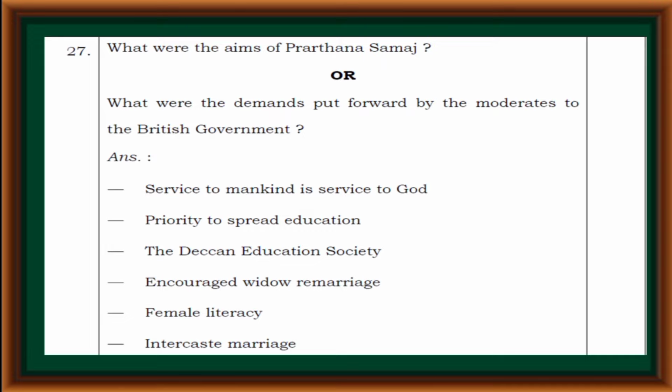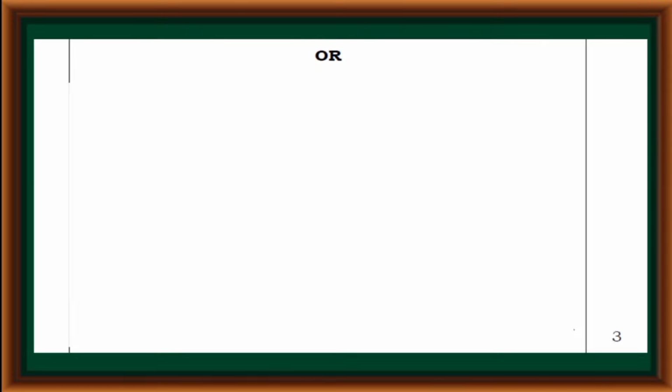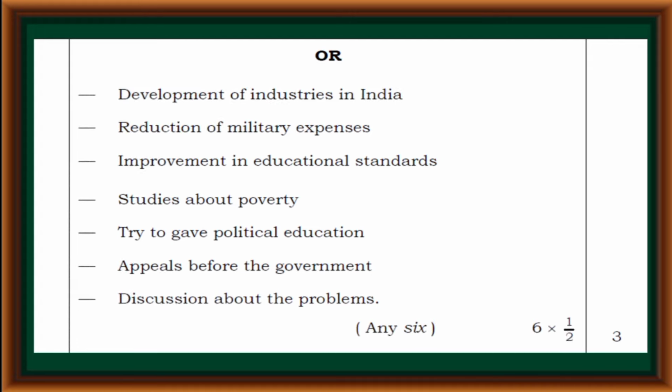The demands put forward by the moderates to the British government were: development of industries in India, reduction of military expenses, improvement in educational standards, studies about poverty, trying to get political education, appeals before the government, and discussion about the problems.